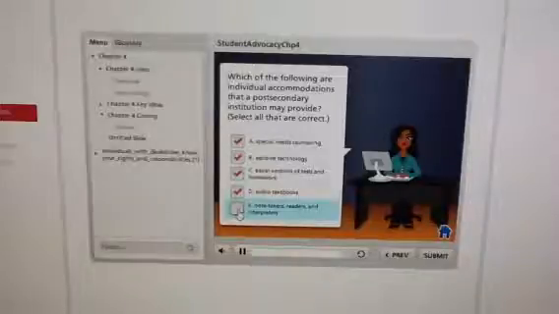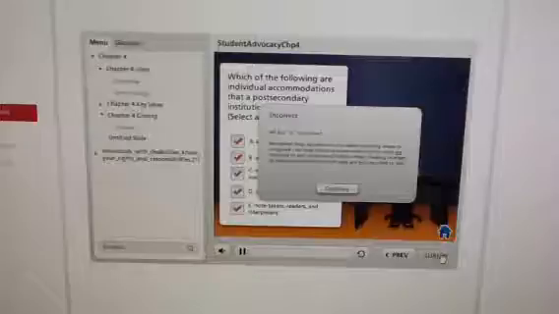E. Note takers, readers, and interpreters. Incorrect. All but C are correct. Remember that accommodation means ensuring access to programs, services, which post-secondary institutions are required to do, while modification means making changes to programs, services, which they are not required to do.